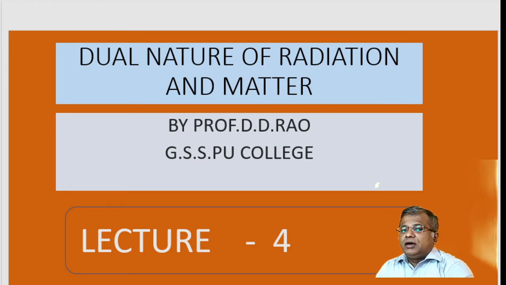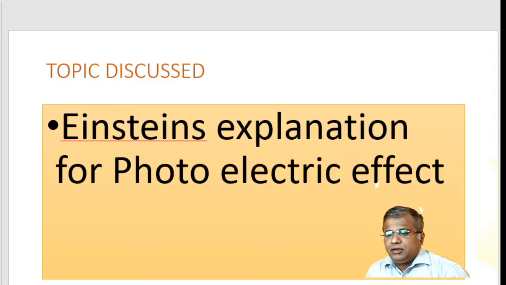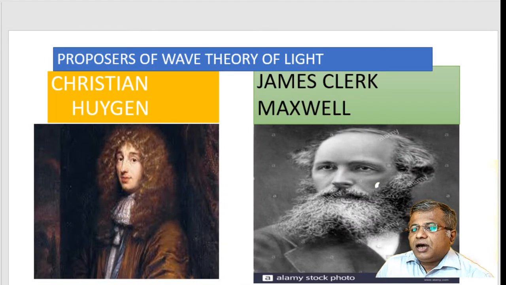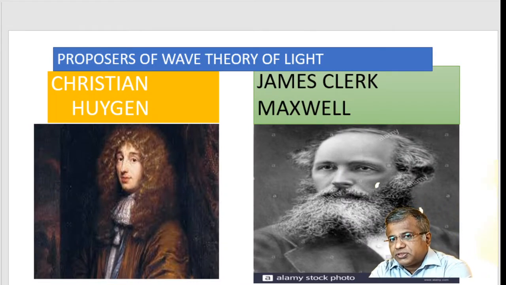So, the topic heading is dual nature of radiation, right? What are the two natures of radiation? That is what we are going to discuss in this particular topic.